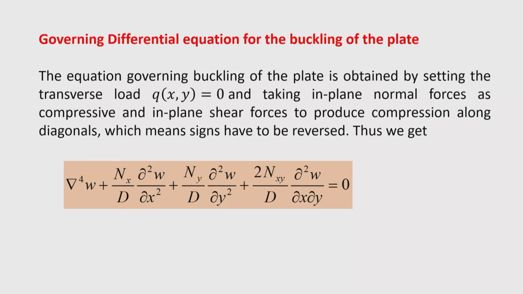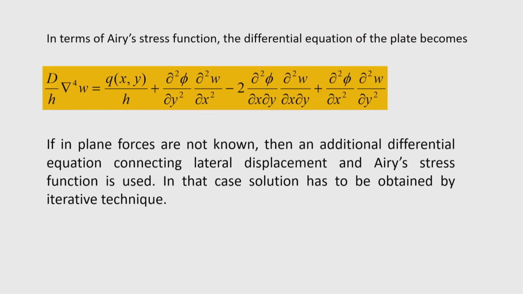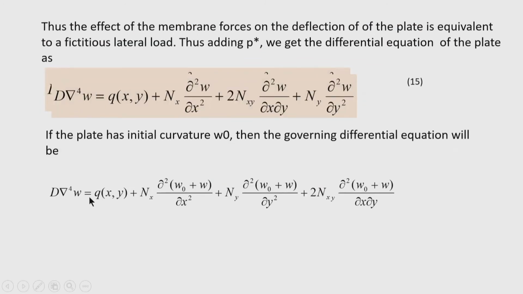Okay, if we want to study the buckling phenomenon of the plate, that is our intention. So, first we have derived the differential equation of the plate subjected to in plane forces. Now, when we study the buckling, buckling is a homogeneous problem, where q should be absent. So, we shall put q equal to 0, and then the signs of n x, n x y and n y will be reversed to produce the effect of compression on the plate.